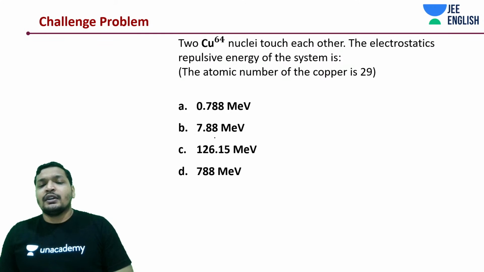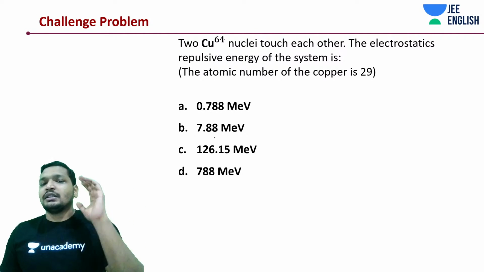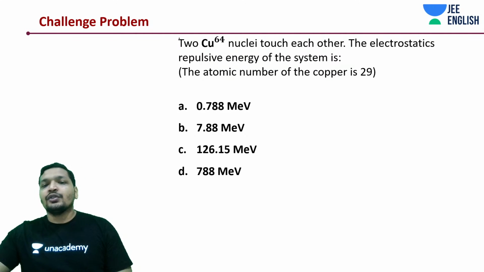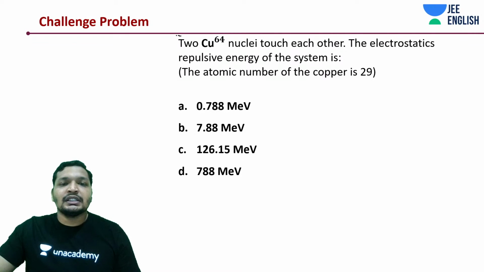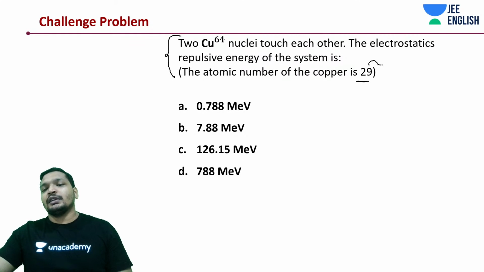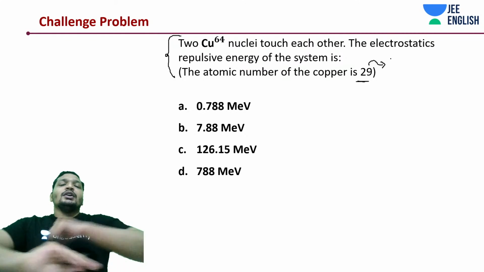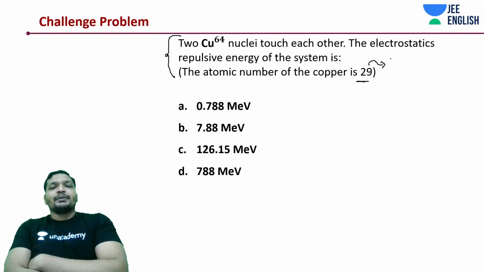Why don't you try it out? At least start working on the steps, students. That is the most important thing. There are two Cu64 nuclei which touch each other. The electrostatic repulsive energy of the system is how much? The atomic number of copper is given to you as 29. Now think about it. Take a moment, think about the question. Get started. Maybe take at least 2 minutes to write down the approach, and then we'll move into this question.